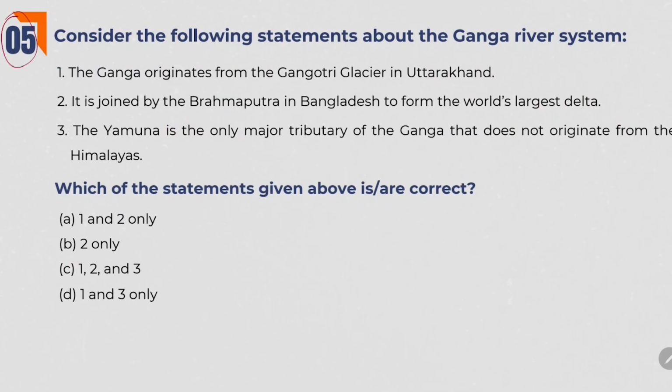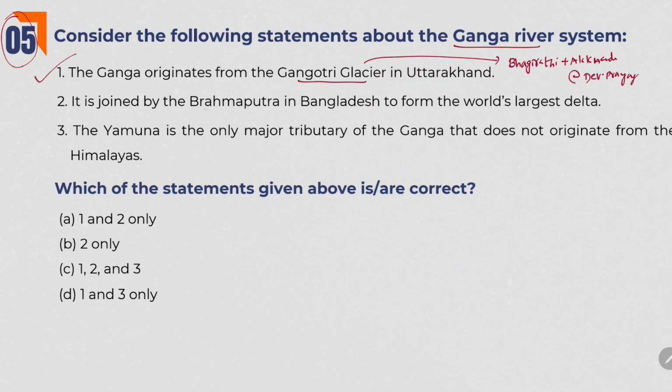Next one. Consider the following statements about Ganga river system. The Ganga originates from Gangotri Glacier in Uttarakhand. Yes, this is the fact. Ganga originates from Gangotri Glacier. What is the name of the river when it originates from Gangotri Glacier? We call it as Bhagirathi river. Later, when Bhagirathi meets with Alaknanda at Devprayag, then we call it as Ganga. So, first statement is right.